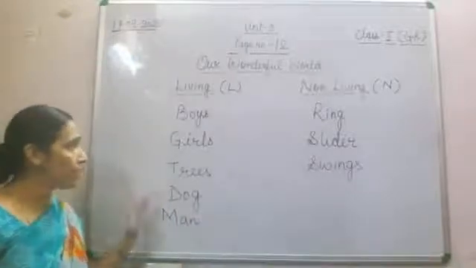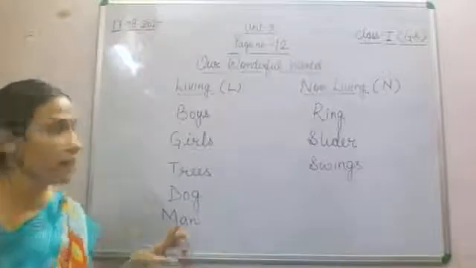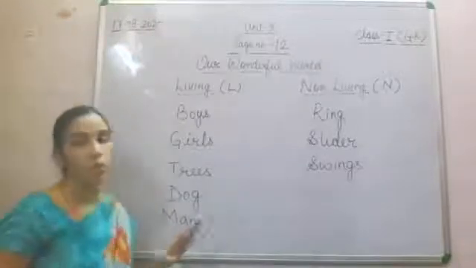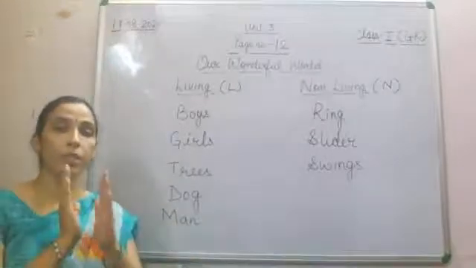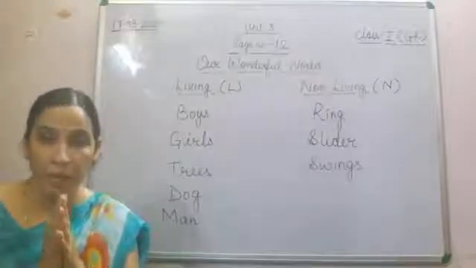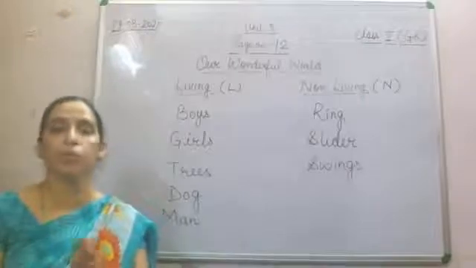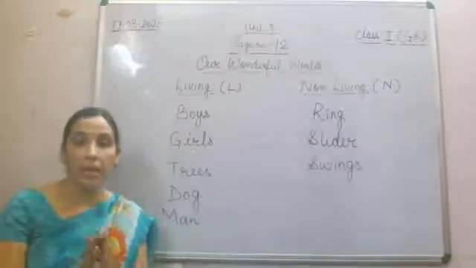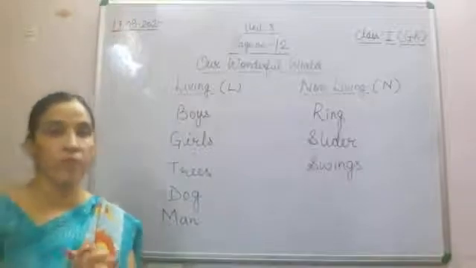That is boys, girls, all the boys come in living things, then all the girls will come in the category of living things because all human beings can breathe, they can grow, they can move from one place to another place, they have their younger ones. So these all are the category of living things.